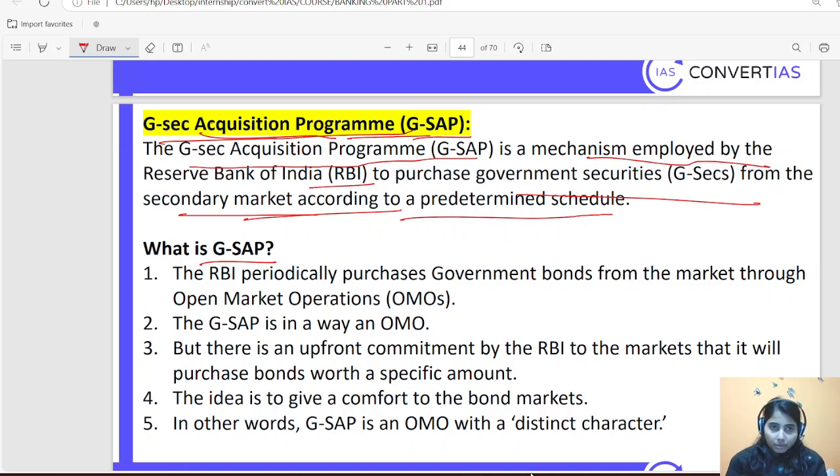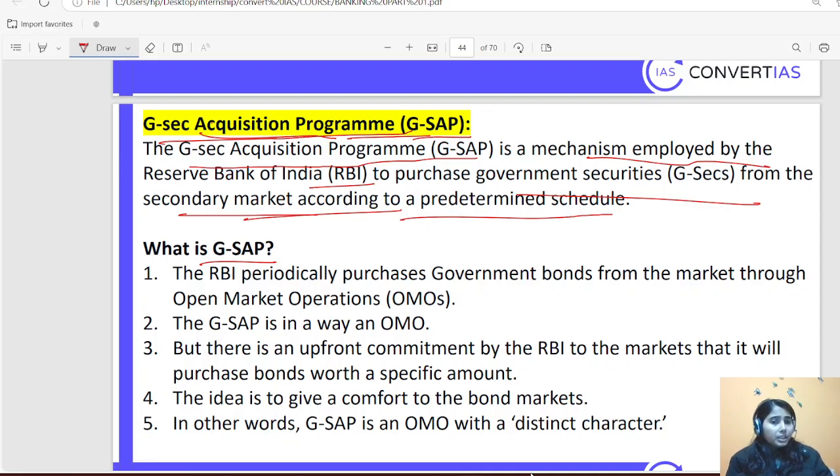Although government securities are a safer option for investment, because whatever they promise they used to pay back, unlike other kinds of investment which are based on demand and supply of market, so that is a different thing. But for now they are a safer option. But if RBI is saying that in secondary market I'll be purchasing this, I'll be getting a more promising factor here, and I am getting assured return on those government bonds that RBI will purchase definitely. So at that moment, I will demand more of those government securities in primary market.